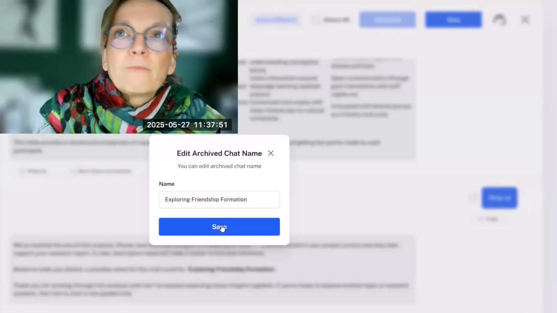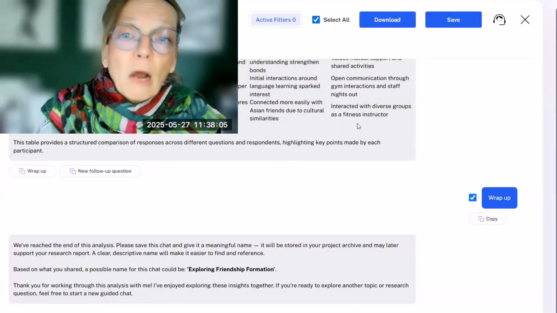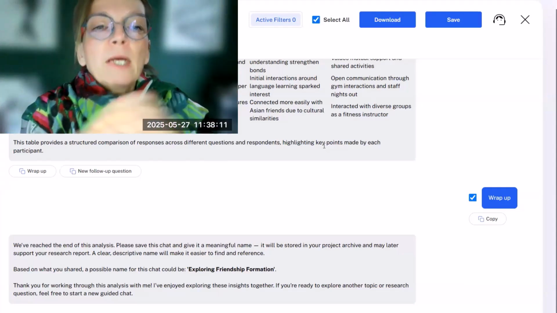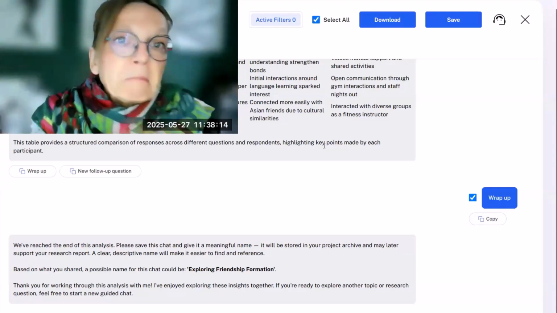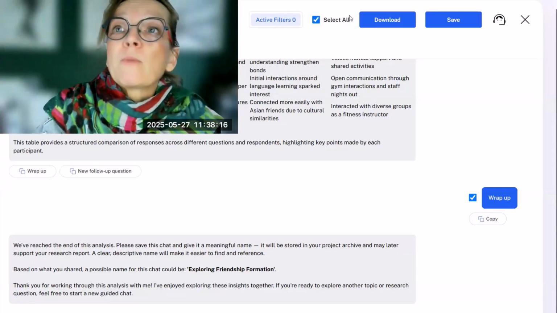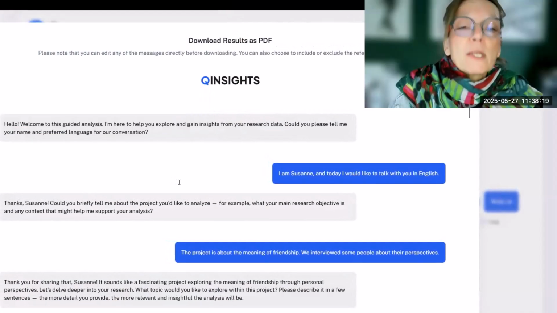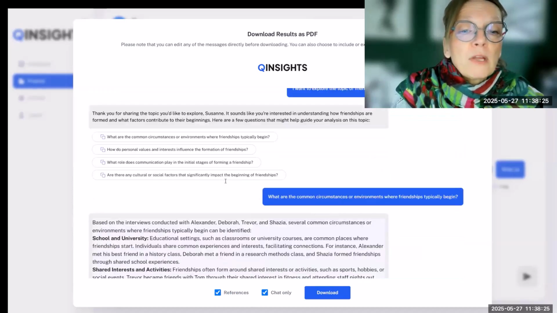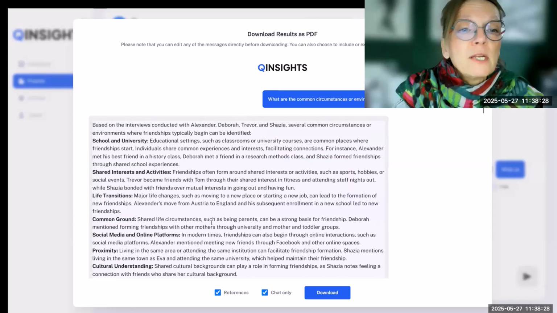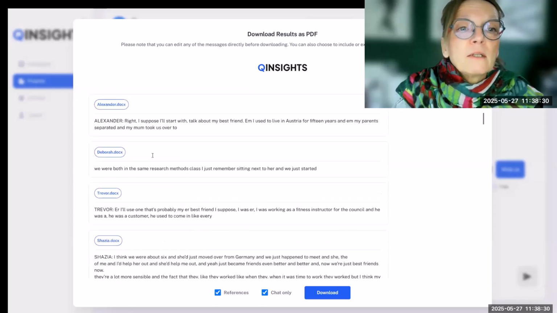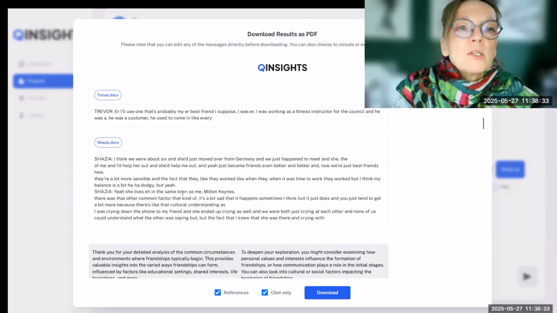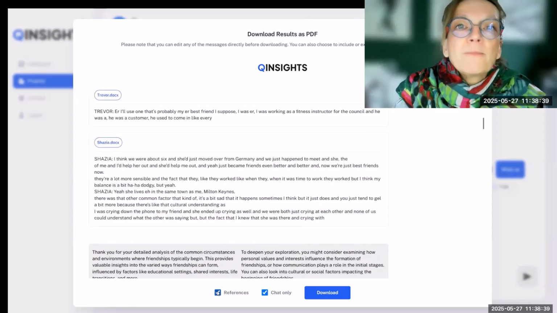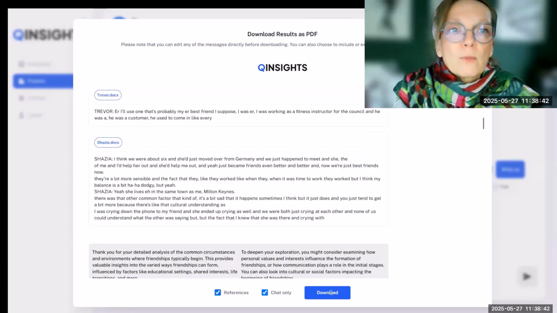Now just a little trick: if you download the chat, because you also have to do something with the chat. You can of course also revisit it in the archive, but if you print it out, it might be 10 pages, depending on how many follow-ups you have asked. You can output this chat also with references. If you click the references here, you will get whatever is highlighted in the documents as reference to the original sources. If you don't want that, only the chat, you just leave it out. If you click on download, it's going to be a PDF document.